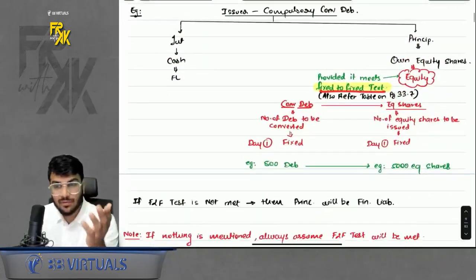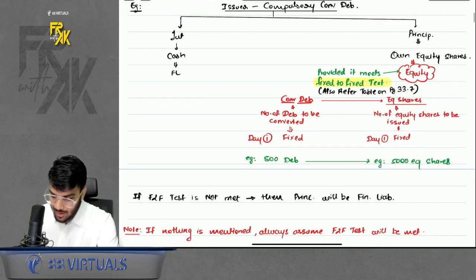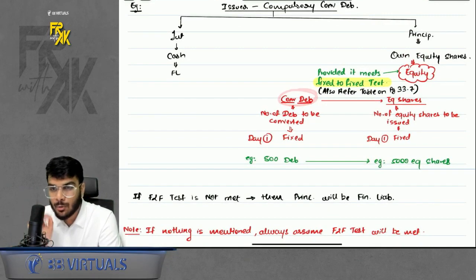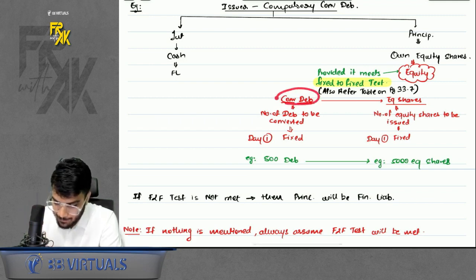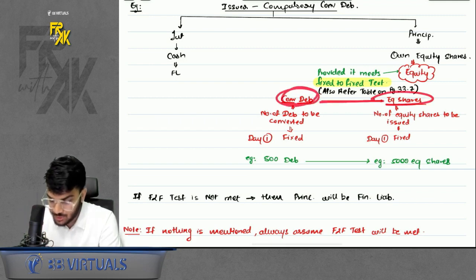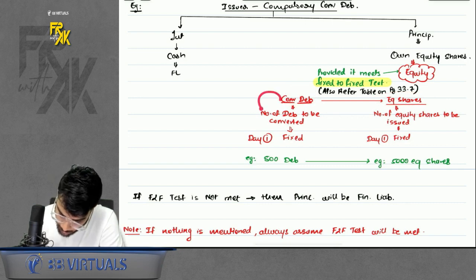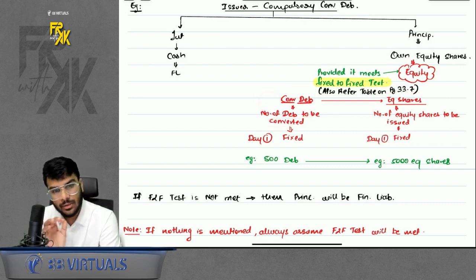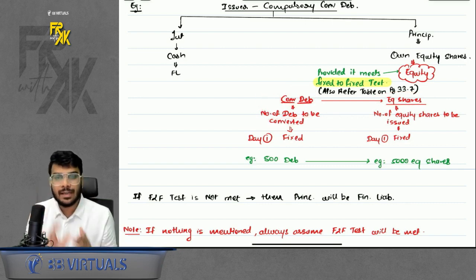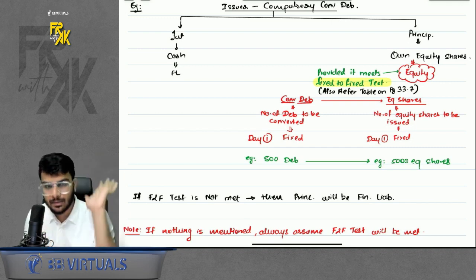Right? Now, sir, what is this fixed to fixed test? Okay. So just understand, it is very simple. The instrument which you are going to convert, for example, for convertible debentures, I will give equity shares. So the number of debentures that are going to be converted should be fixed on day one. That means on day one only you should tell that I will convert 500 debentures.